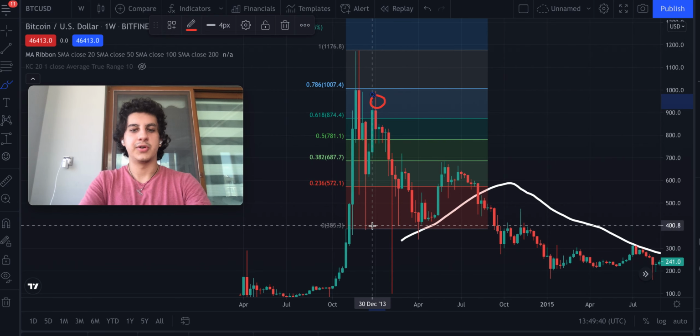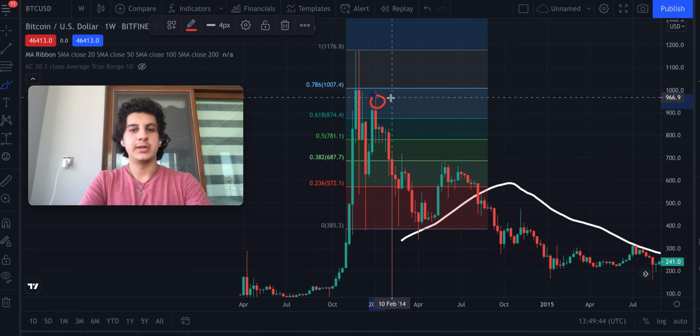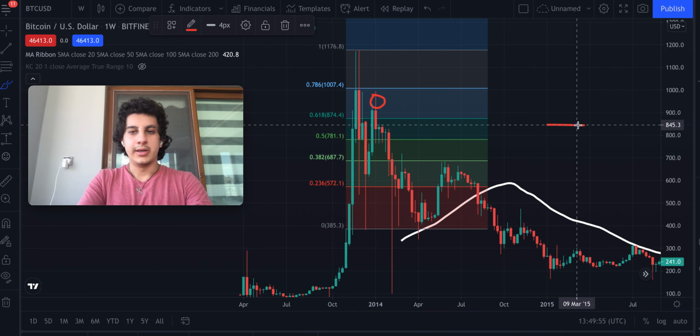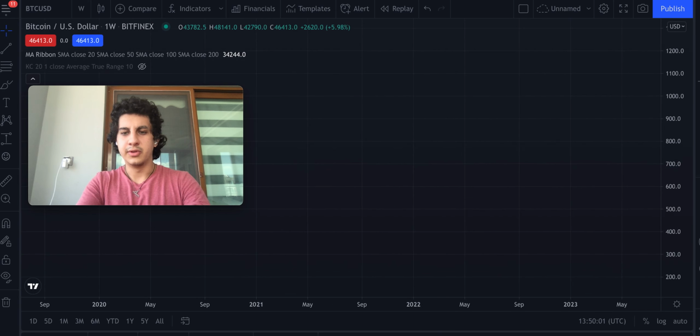So this is right after when you had a high, it came down to the low, and then the price came in between 61.8% and 78.6% of the distance from the high to the low. It's just Fibonacci numbers. And if we look at the other ones too, other bull runs over the years,